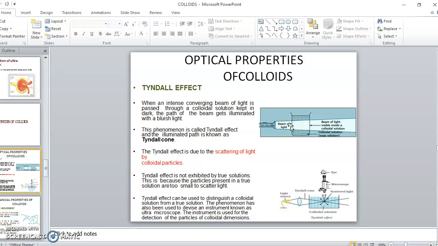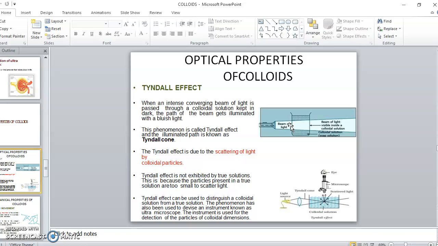The Tyndall effect cannot be exhibited by a true solution because the particle size is very small. There's a criterion for the Tyndall effect to occur: the wavelength of the light and the diameter of the particle should match. If both become comparable, then only the Tyndall effect will occur. In a true solution, the size of the particle is too small compared to the wavelength of the light, so a true solution cannot exhibit the Tyndall effect.